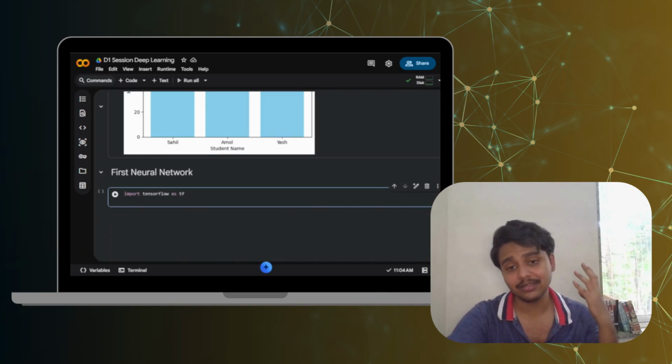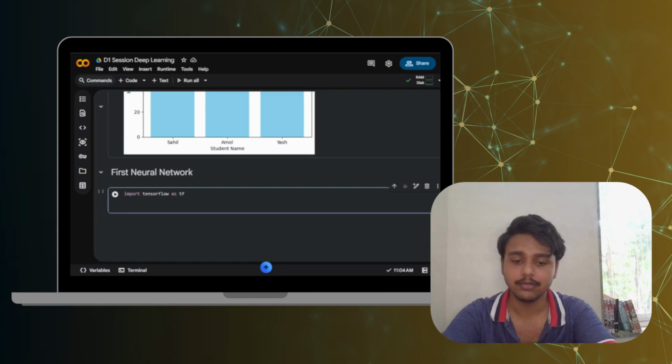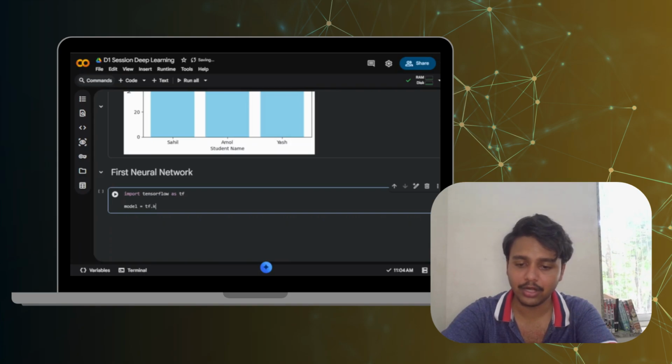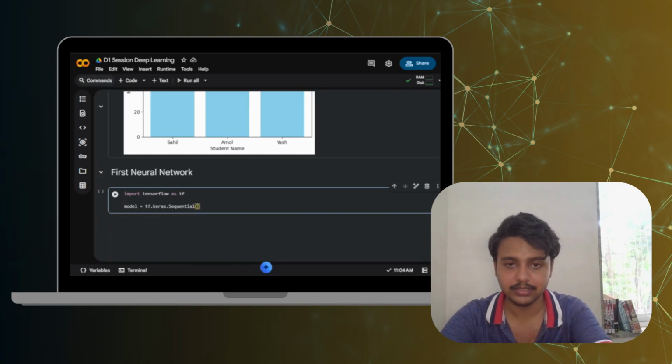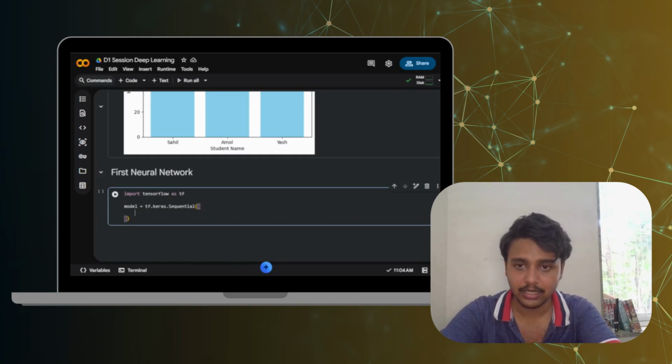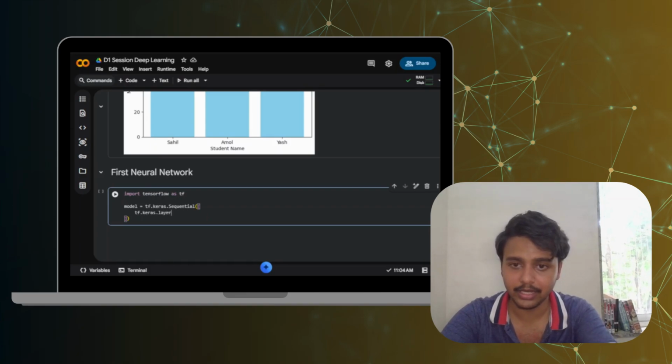Now, let us create the first neural network, which is the model. And we will be writing model equals tf.keras.Sequential, and in this we will be creating tf.keras.layers.Dense, and we are going to create 10 neurons.